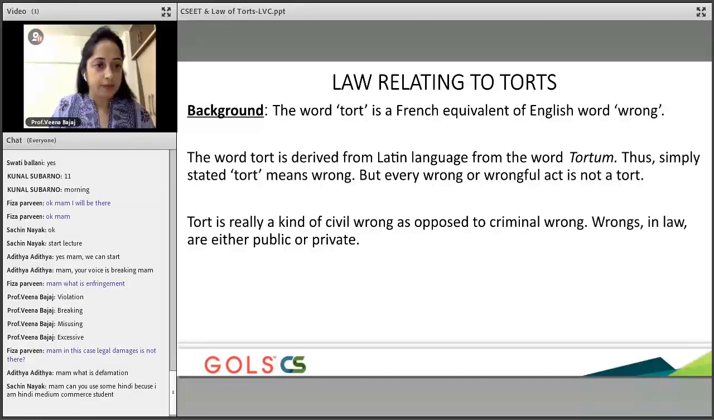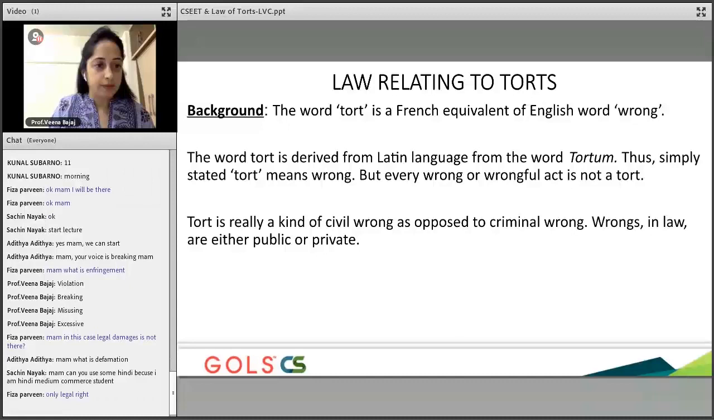Just look at this example: A and B. A enters the house of B and uses a swimming pool. Here, there is no damage per se that has happened to B, but there is a violation of right, a privacy right, and that is where we say that there is a violation of right, and hence this particular thing becomes applicable. Understood, guys?